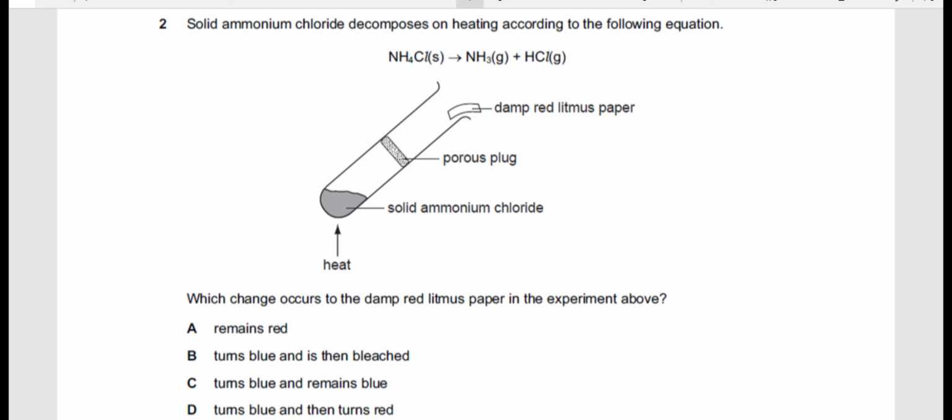Ammonia is an alkali, so the red litmus paper will first turn blue, and then HCl will reach the litmus paper and it will turn red, because HCl is an acid and an acid will turn blue litmus paper red. So Delta is the answer, where it says that red litmus paper turns blue because of ammonia, of course, and then it turns red because of HCl. Here the concept of diffusion is used, where the difference in Mr affects the rate of diffusion.